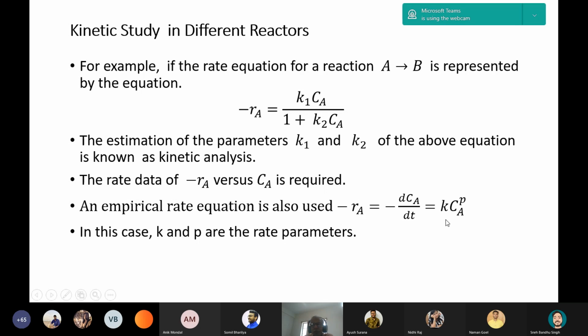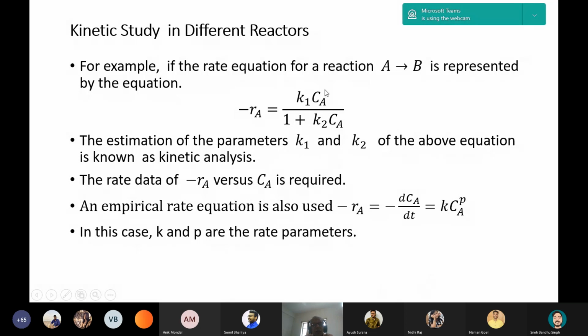Second type, if the rate equation is given by k CA to the power p, it is called empirical type rate equation. And in empirical type rate equation, we have to have the rate data rA in terms of concentration. That is various concentrations, we need rate data. And if we take log on both sides, we can find out the value of p, the power, and the rate constant.